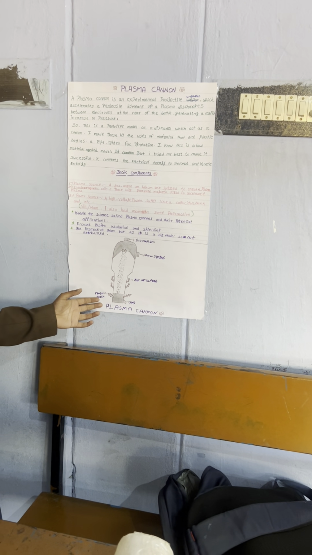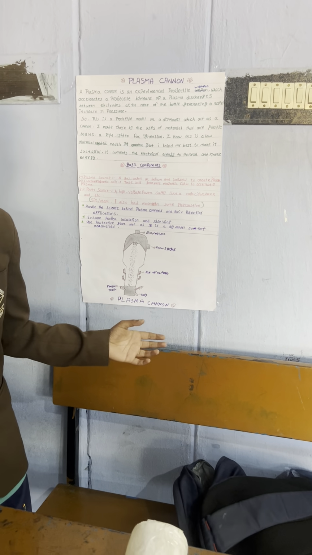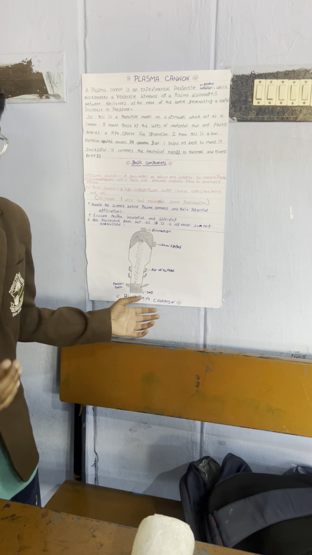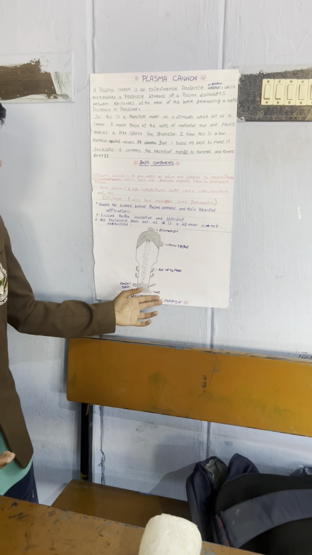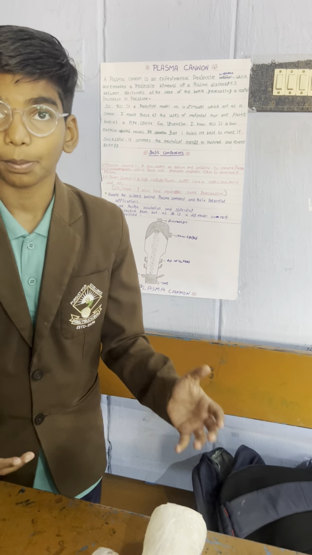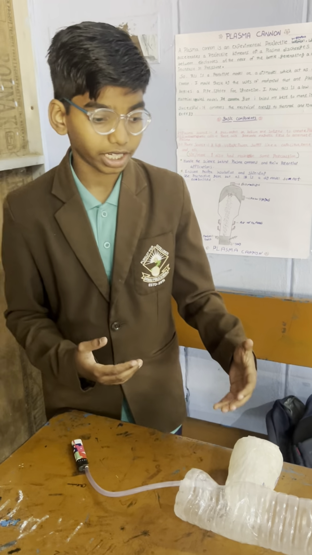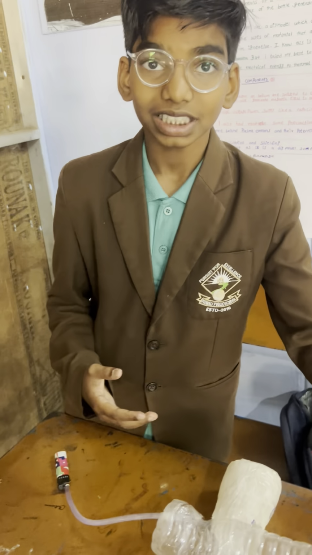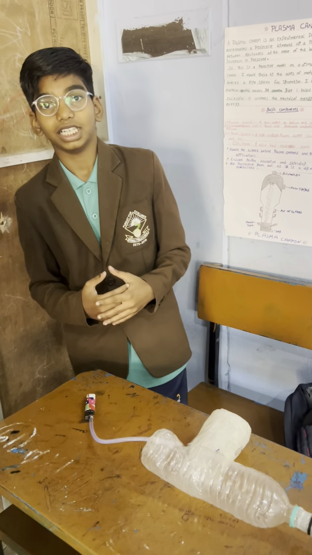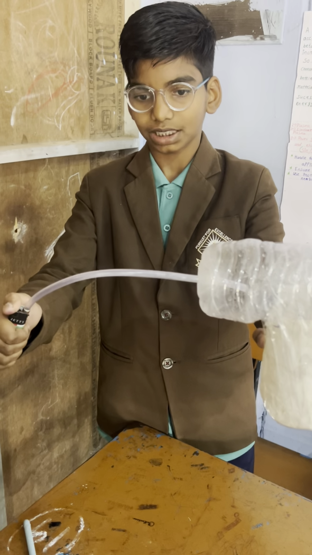Next, the plasma torch. In my project, the plasma torch is a lighter, which generates plasma. Next, the end part of the model from where the plasma is extracted. Thank you. Have a nice day ahead. So, like this the plasma is transported.